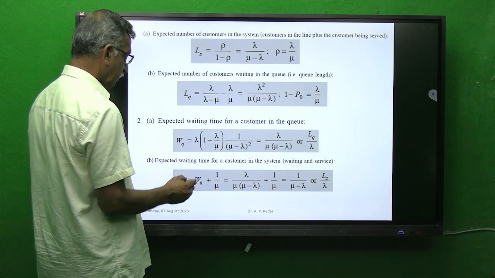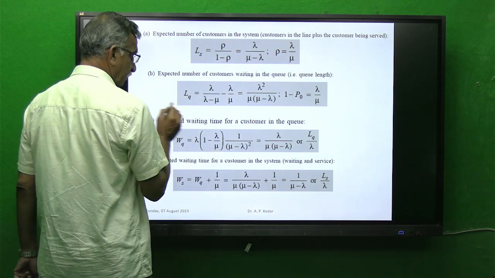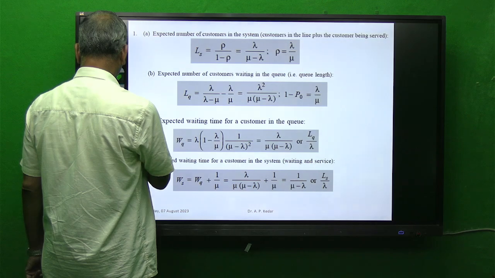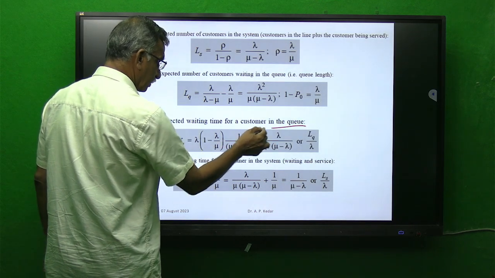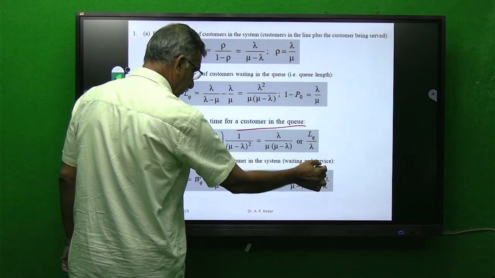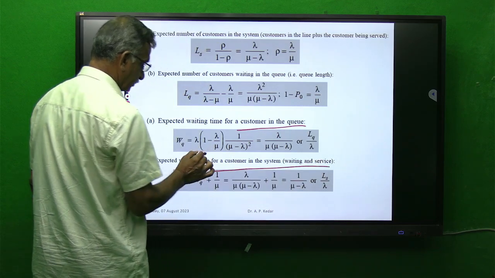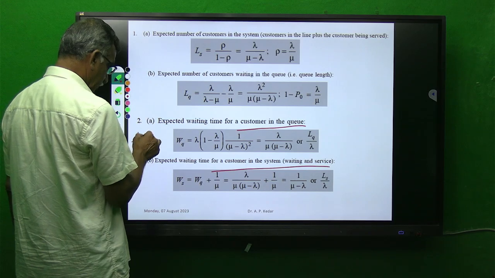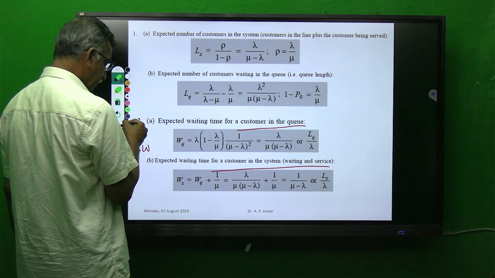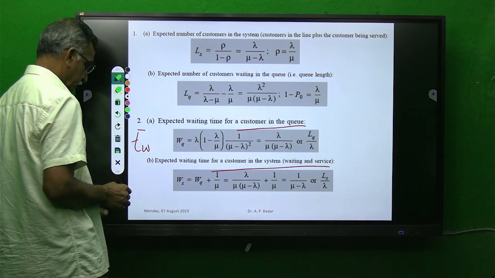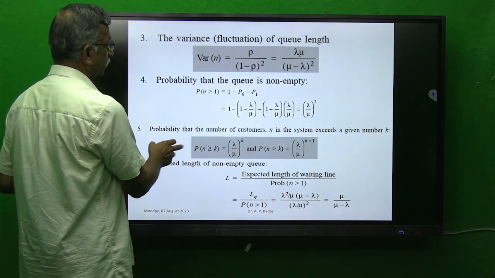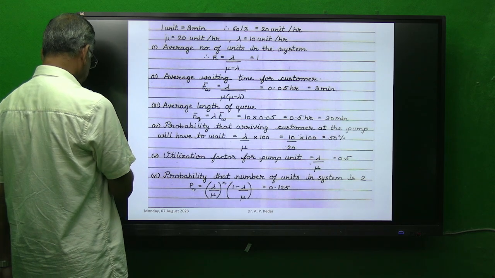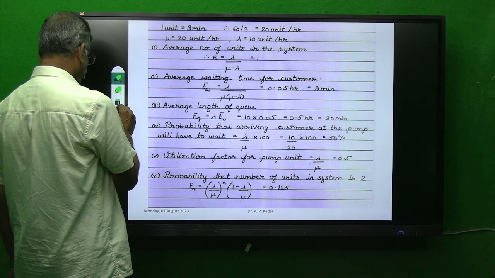Expected waiting time for the customer in queue and in the system. So WQ bar, WS bar, I have also explained this concept in previous slides. TW bar like that. So the same logic is used here for this problem.